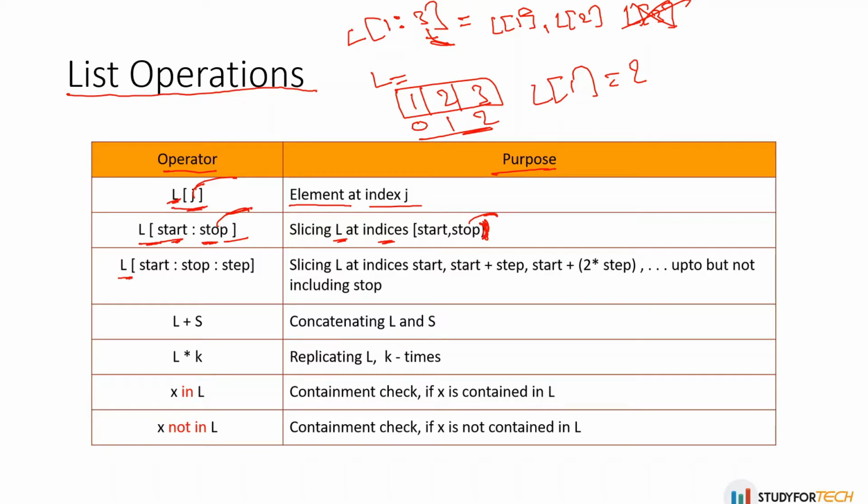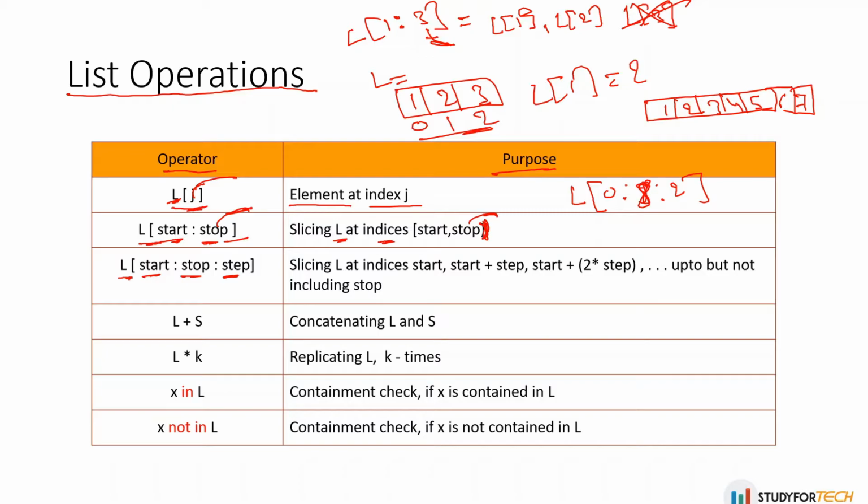Now if you see this one, L, a start, a stop, and a step, this is also slicing. So let's take one example here. When we have a list here, 1, 2, 3, let's suppose 4, 5, 6, and 7, and when we say L, start with 0, stop at 9, let's suppose, or 8, and a step is 2. As we know, the stop position will not be included. So what is the actual value of this?